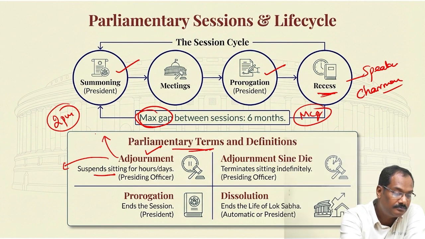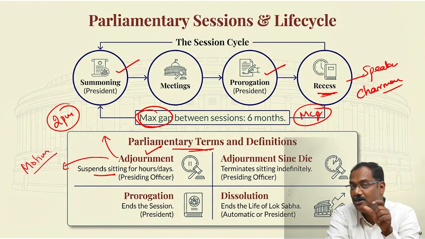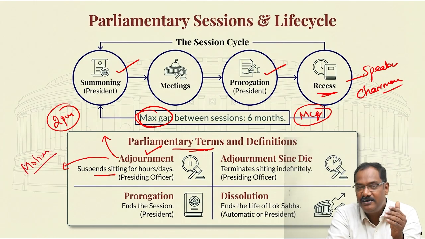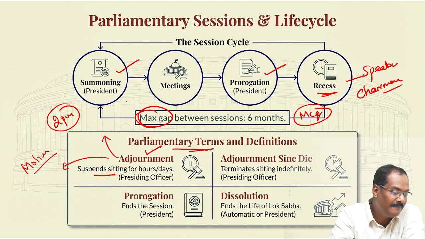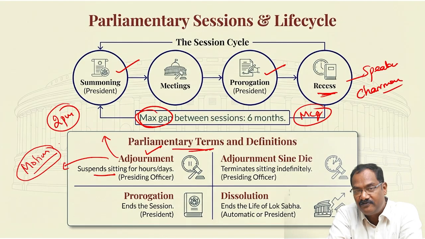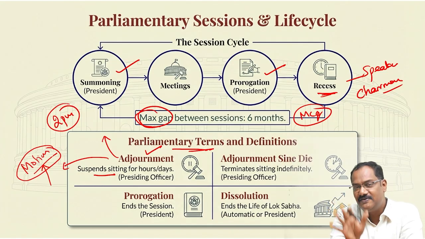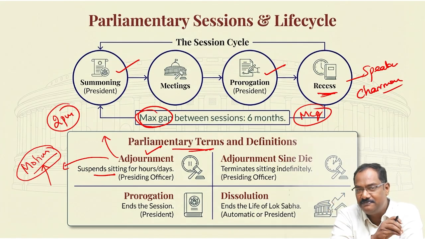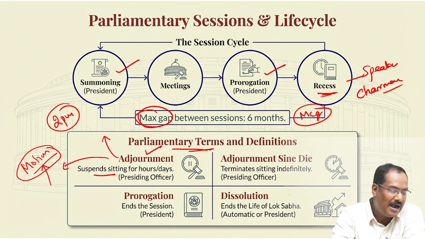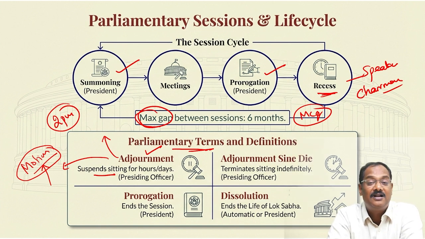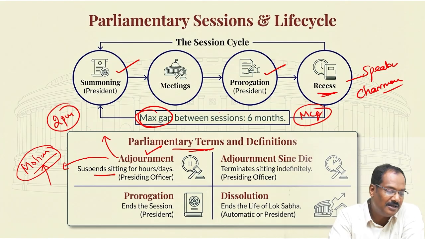Now here, adjournment motion is there. Understand very clearly: adjournment only is something different, and adjournment motion is something different. Adjournment motion means, listen carefully, something extraordinary has happened, and the opposition wants that to be discussed, so all the other functions happening are suspended, and they'll take up this urgent public matter. Adjournment motion can be taken up only in Lok Sabha because that includes censure against the government.